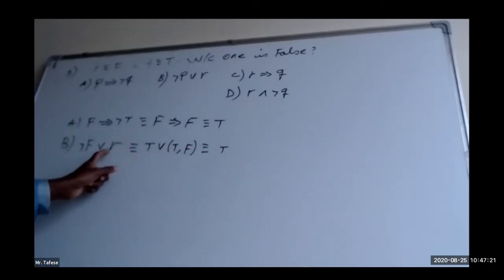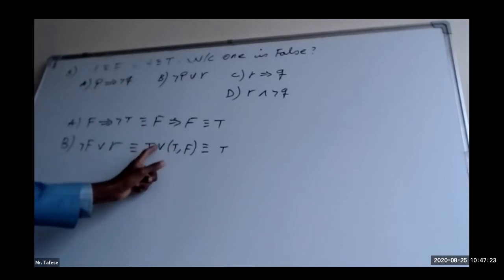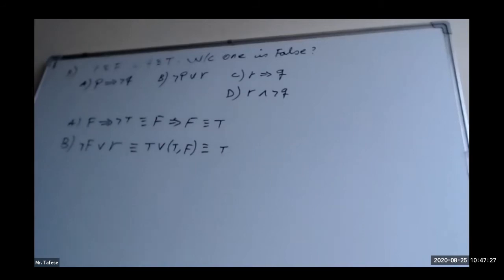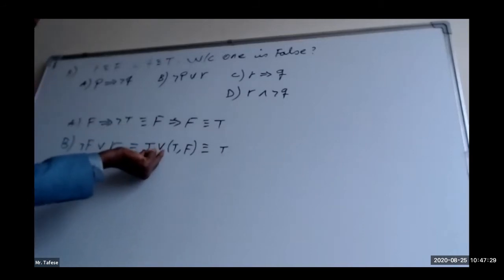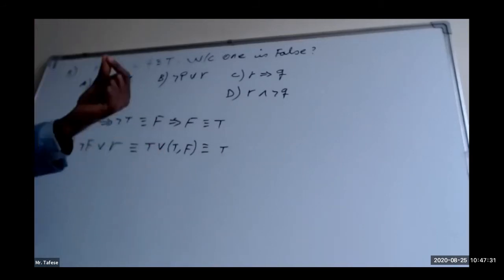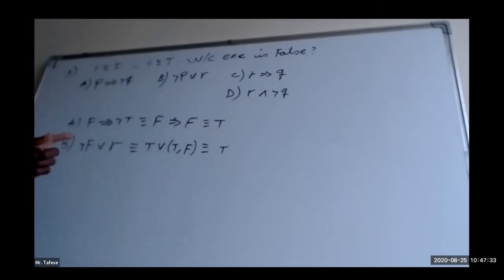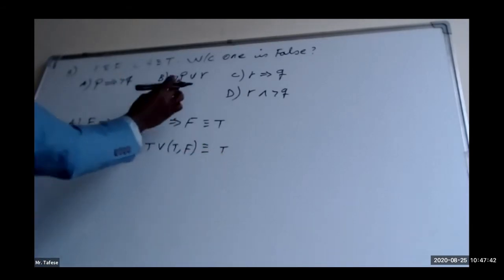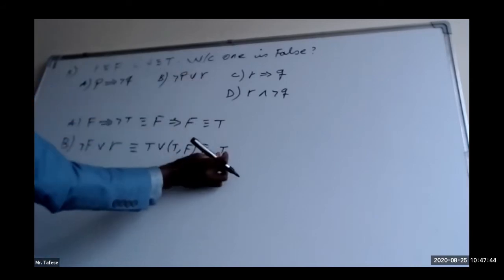And if the truth value of R is false, true or false is still true. It doesn't matter. In case of implication, if the truth value of one of the component propositions is true, then it is already enough to say that the truth value is true. So the truth value of the second choice is already true.